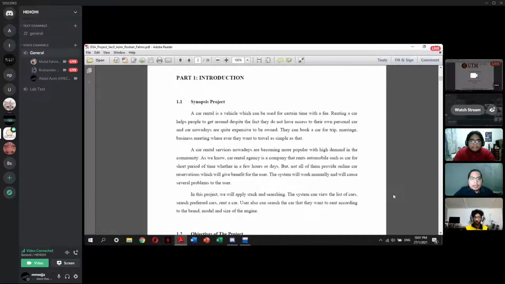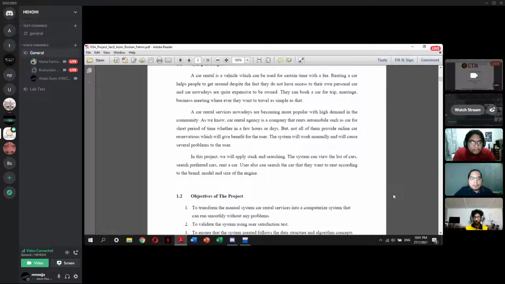As we know, a car rental agency is a company that rents automobiles such as a car for a short period of time, whether in a few hours or days. But now, not all of them provide online car reservations, which would benefit the user. The system works manually and causes several problems to the user.